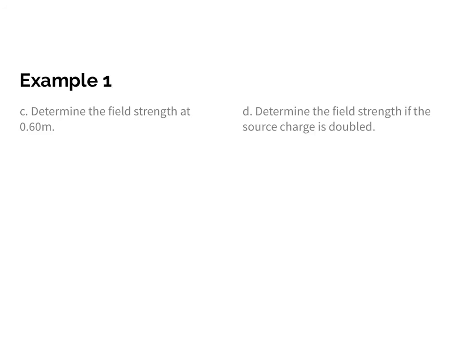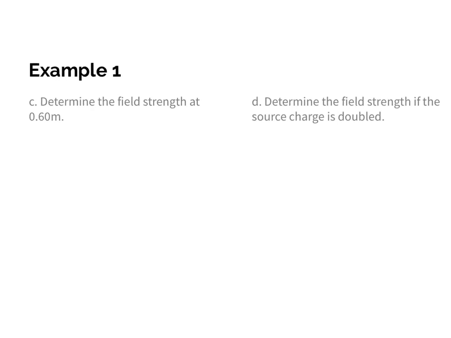All right, next one we're going to do is look at what happens when I make the distance bigger. So now the distance is going to be 0.60 meters. All right, so we're going to take that same equation. I'm just going to be lazy. We're going to use the same variables, kQ over d squared. The only difference now is that for my distance, I am plugging in 0.60 squared. Everything else is going to stay the same as before.